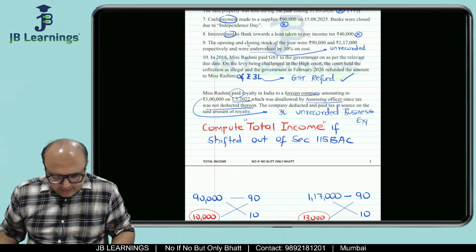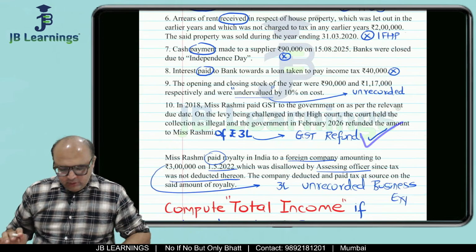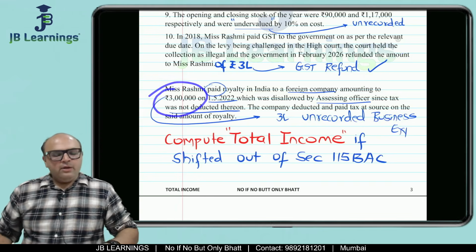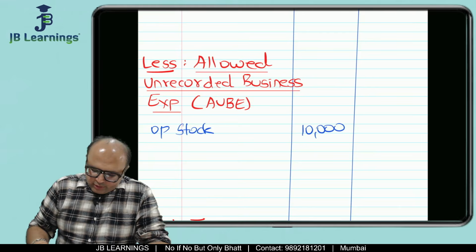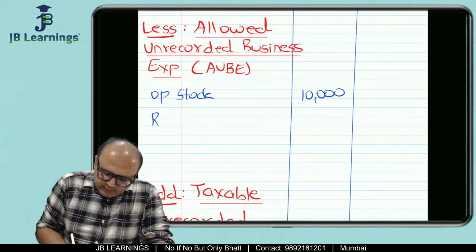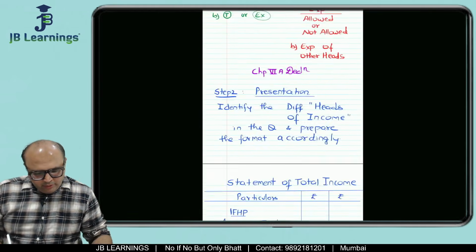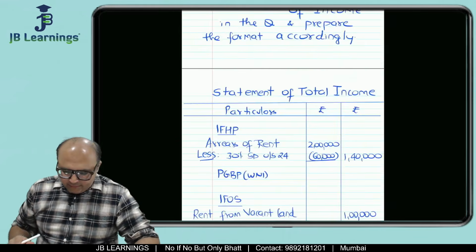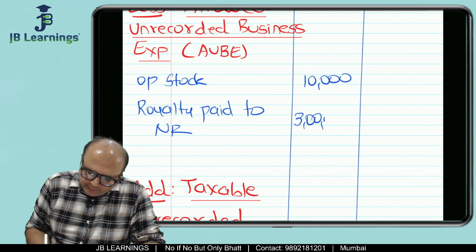All right, then friends, after you are done with the opening stock, closing stock, then this is already a tick one, so nothing to do for this. And then there is another unrecorded business expense of 3 lakh, the royalty paid. So what you are supposed to do is unrecorded business expense, royalty paid to non-resident foreign company. All right. So the royalty paid to non-resident foreign company 3 lakh. So that 3 lakh would be unrecorded business expense. Royalty paid, this is 3 lakh.